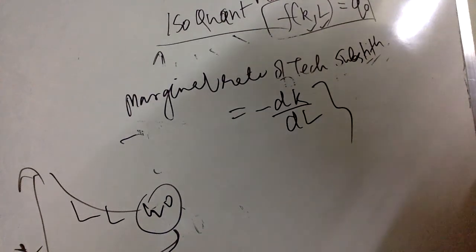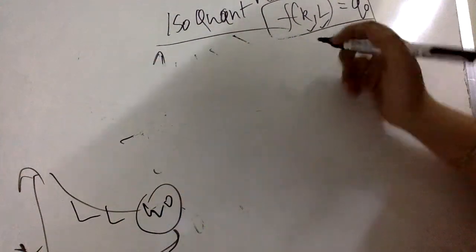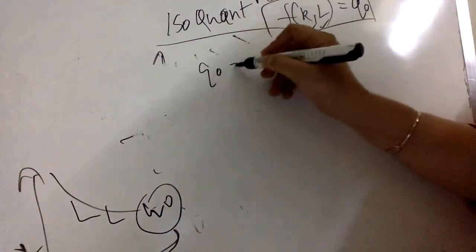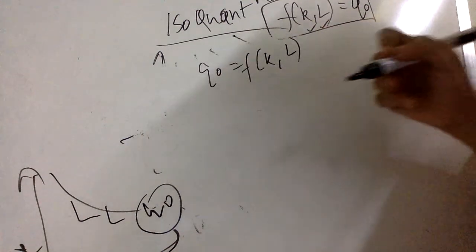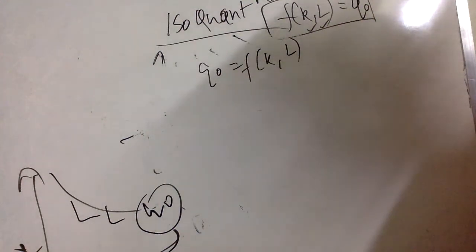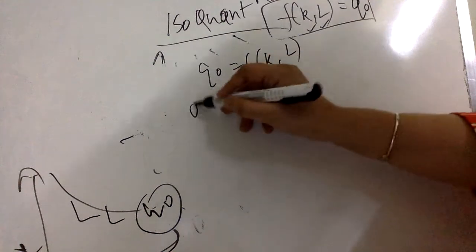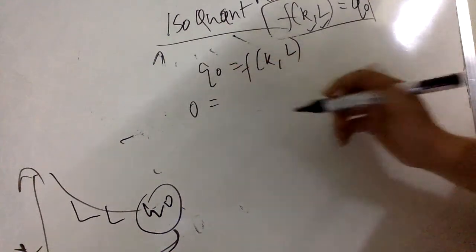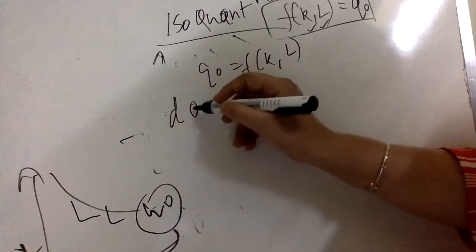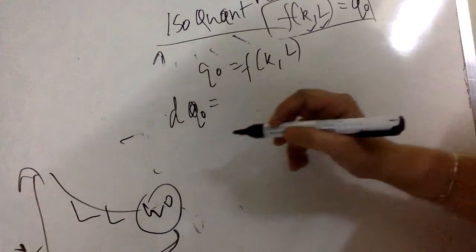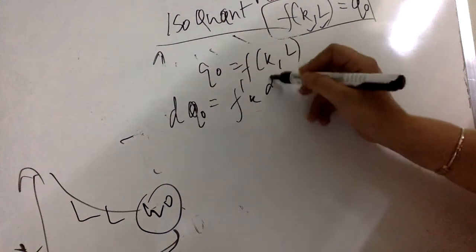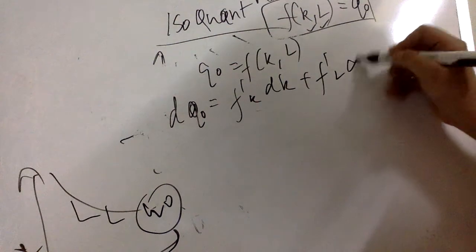Alright, now let's compute the value of the marginal rate of technical substitution. How do we do that? We have a production function like this, Q naught equals f of K, L. Now if I take the total differentiation of this equation, what do we get? The left side becomes 0. The first step would be dQ naught equals f dash K dK plus f dash L dL.